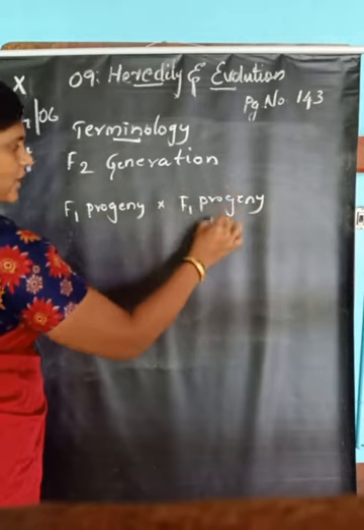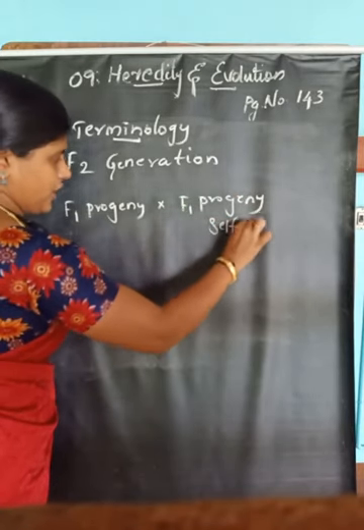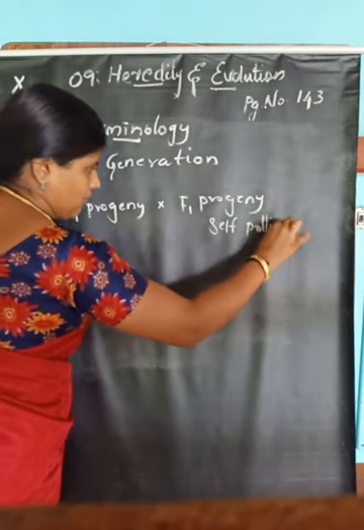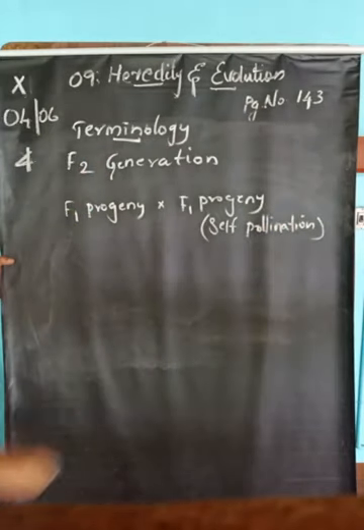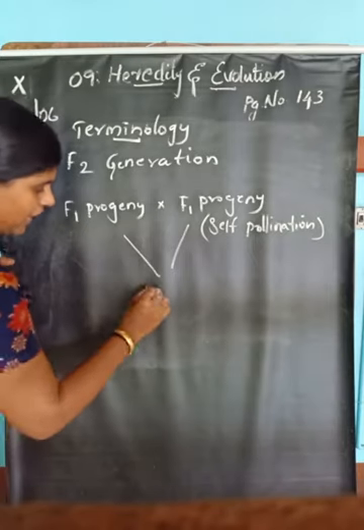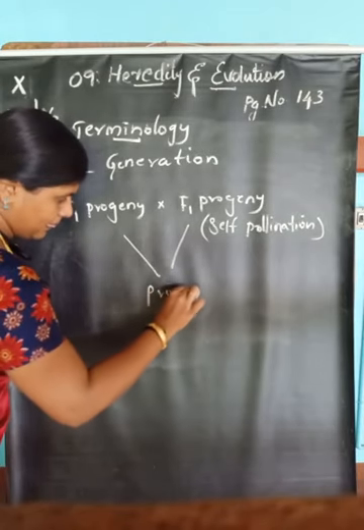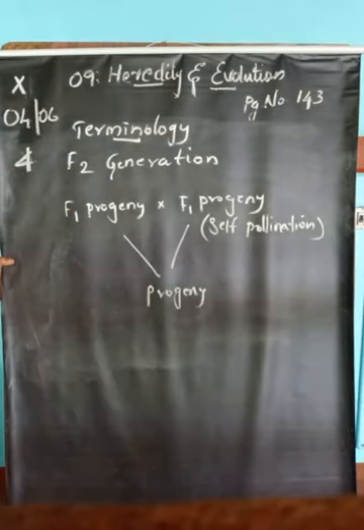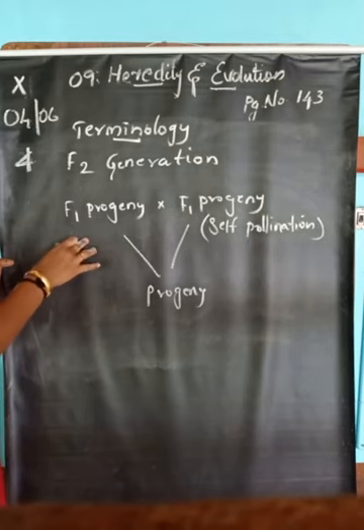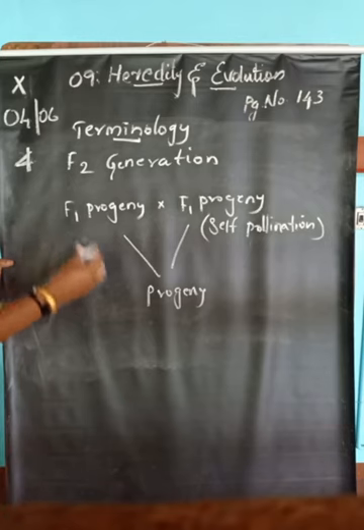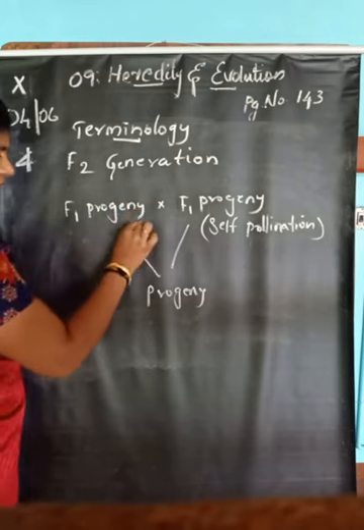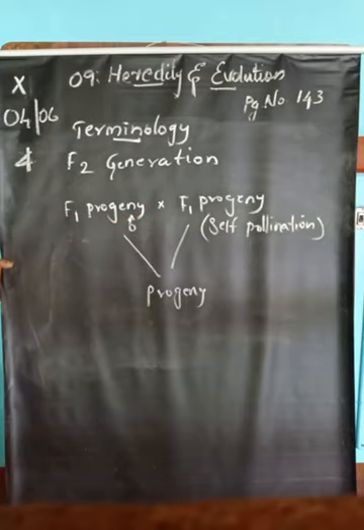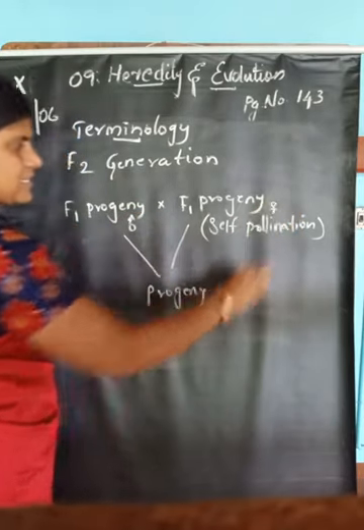This is also called self-pollination. So F1 progeny is crossed with F1 progeny, and we obtain another progeny. When two parents are crossed, we get the progeny, and that progeny is called the F1 progeny. When the F1 progeny becomes mature, the male is crossed with the female, that is